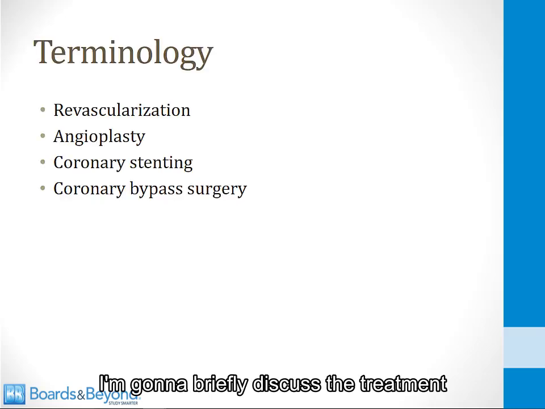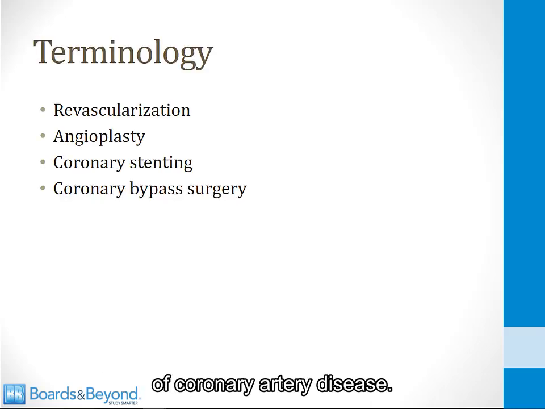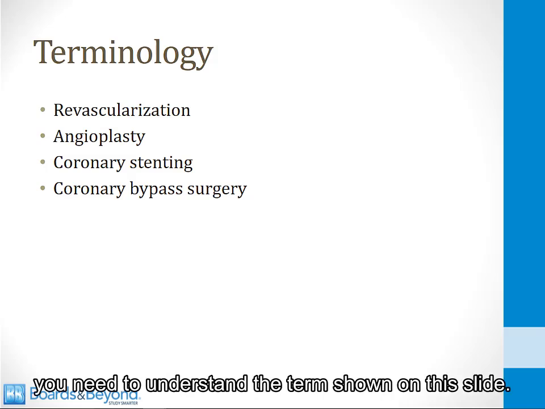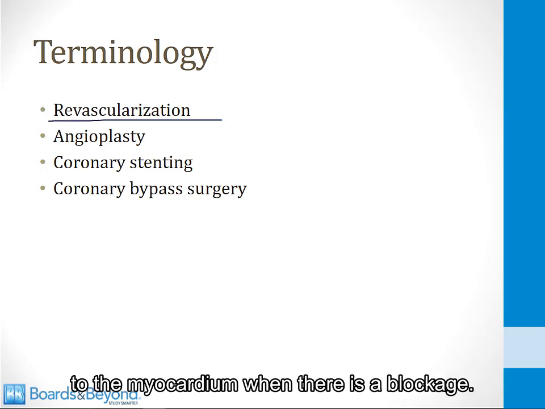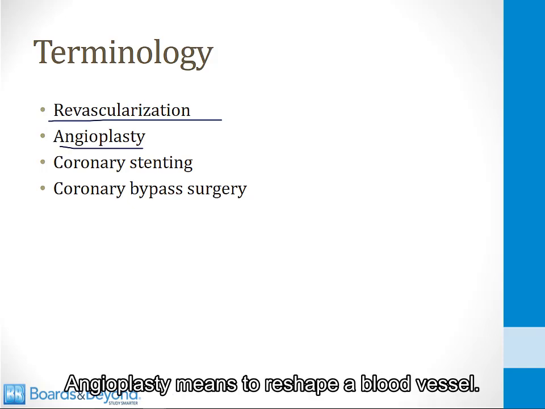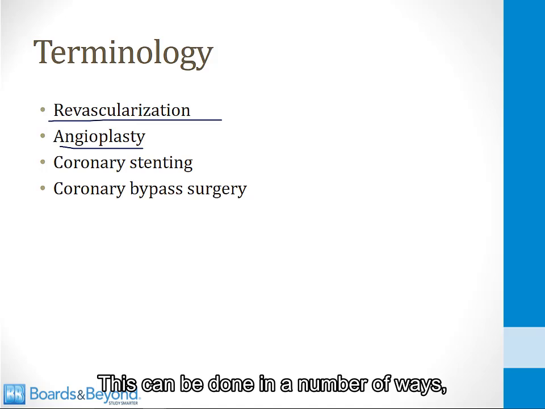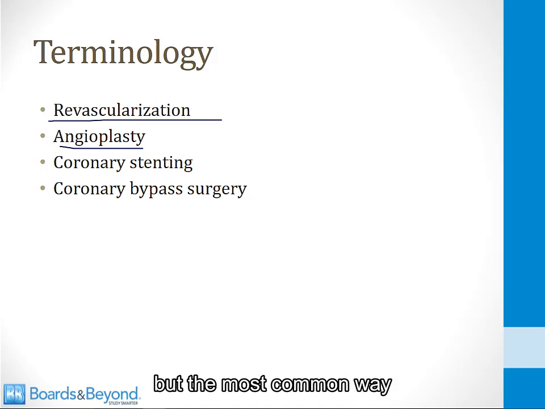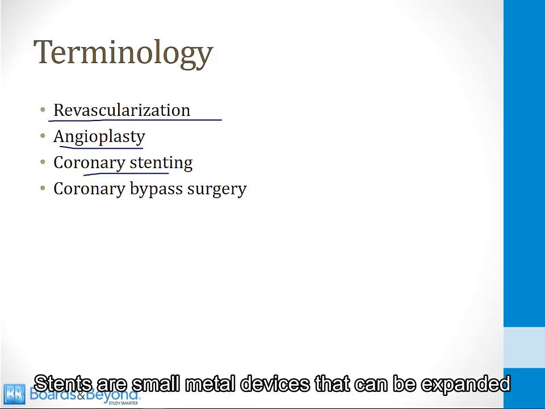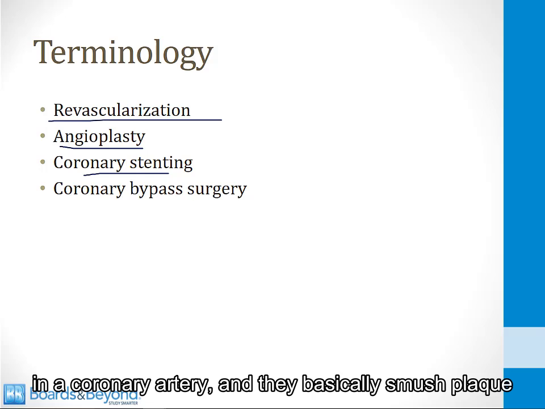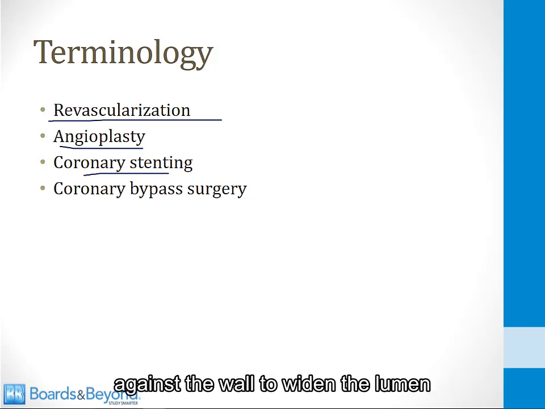I'm going to briefly discuss the treatment of coronary artery disease. In order to understand the treatment, you need to understand the terms shown on this slide. Revascularization means to restore blood flow to the myocardium when there is a blockage. Angioplasty means to reshape a blood vessel. This can be done in a number of ways, but the most common way is through coronary stent implantation. Stents are small metal devices that can be expanded in a coronary artery, and they basically smush plaque against the wall to widen the lumen so that blood can flow normally.